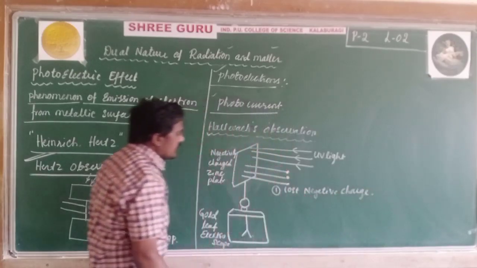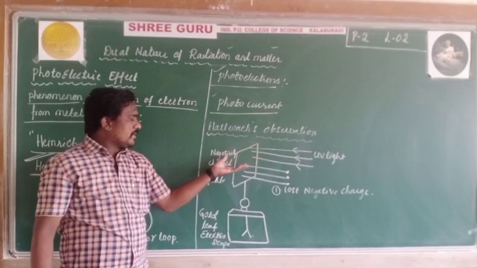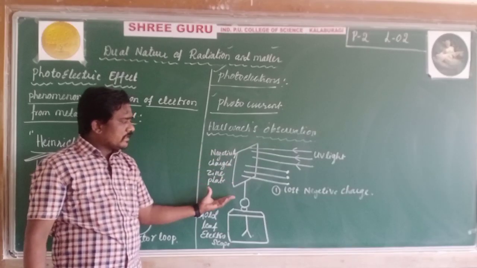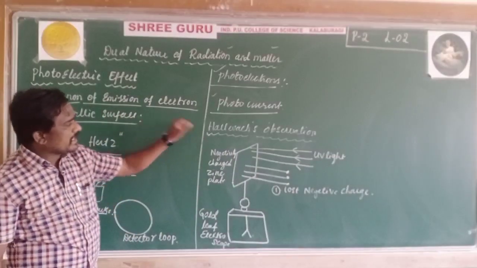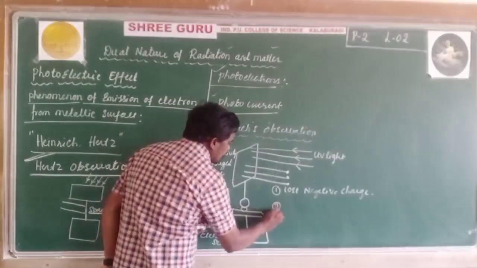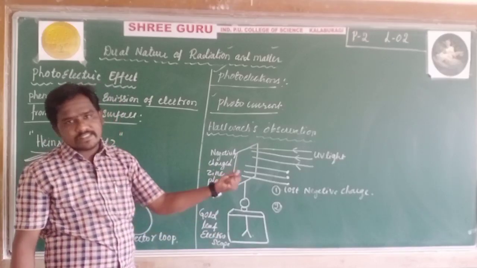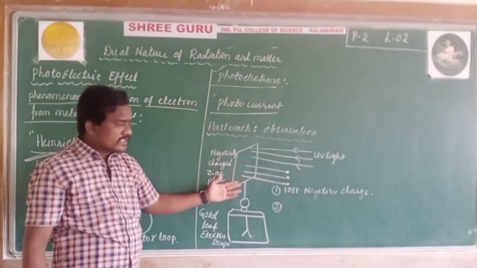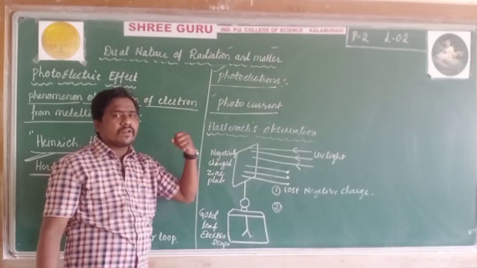The first observation is that when UV light illuminates this negatively charged zinc plate, it loses its negative charge. This is the first observation by Hallwachs. And the second observation: now it has no charge, neither positive nor negative. Initially this plate is negatively charged. After incidence of UV light, those negative charges are lost.